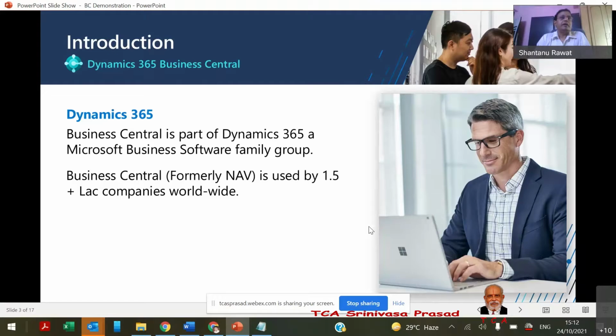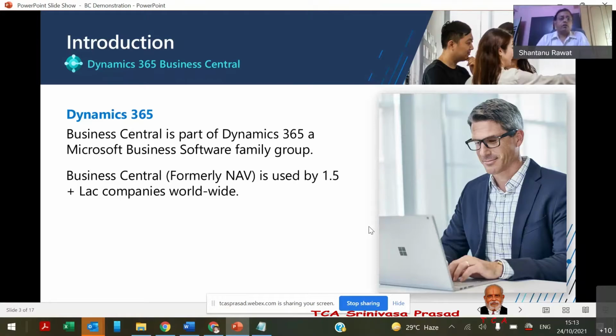This was developed in the 1970s in Denmark, when almost all the ERPs, including SAP and Oracle Financials, were in the development phase. It was developed mainly focusing on the SME sector.